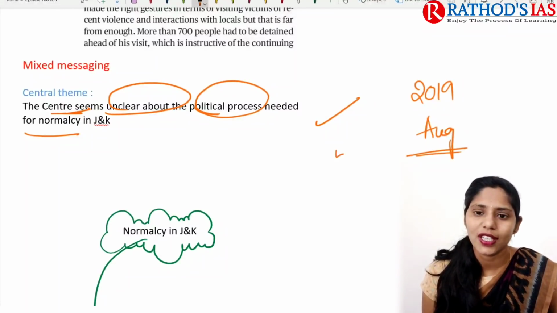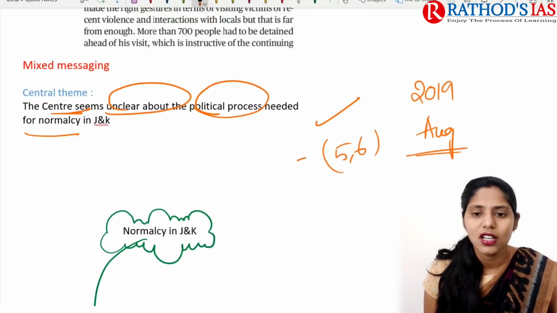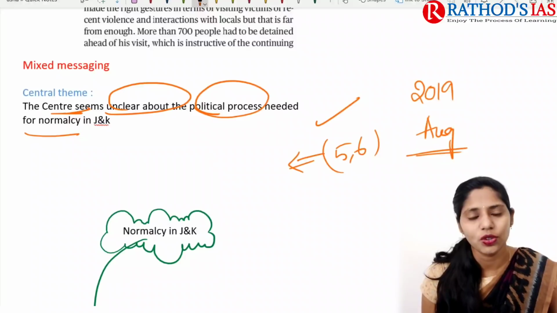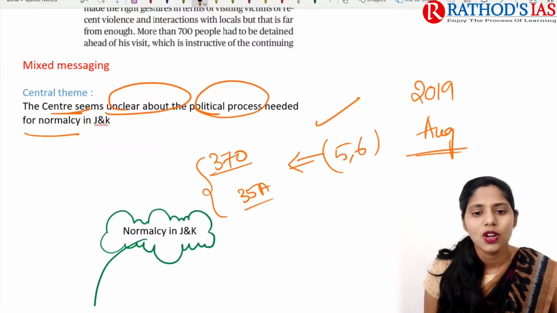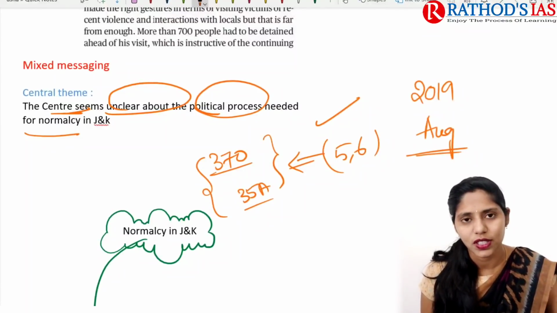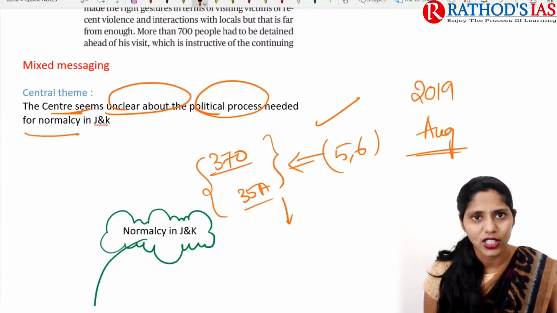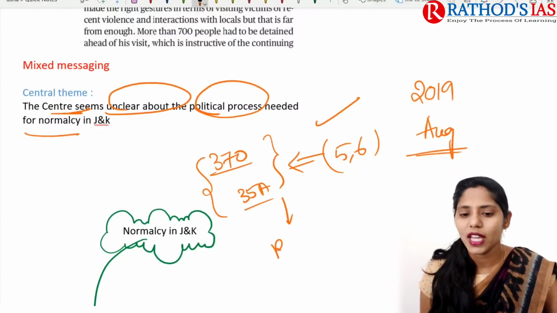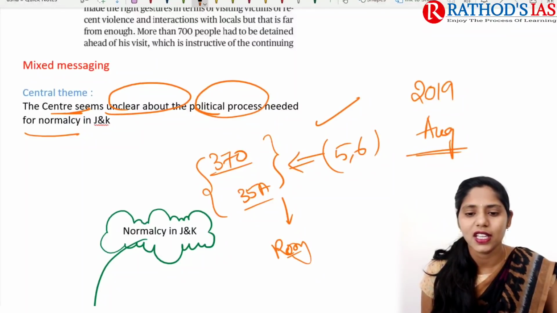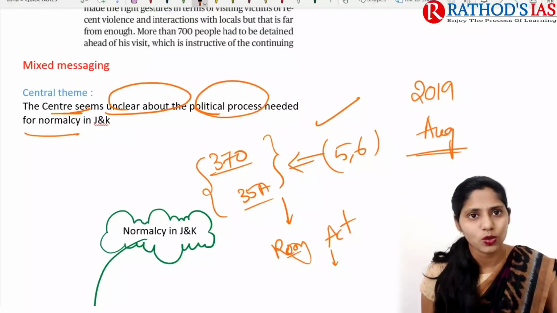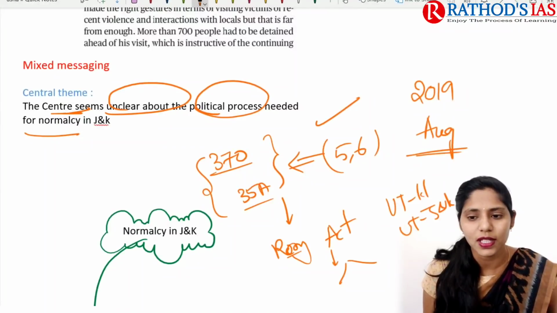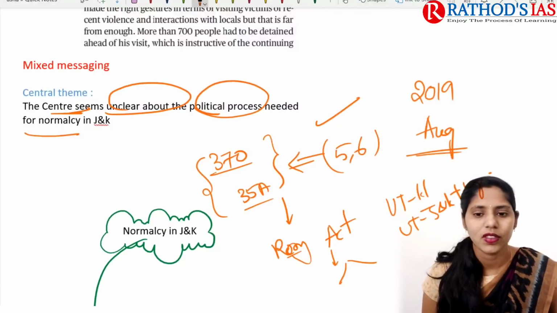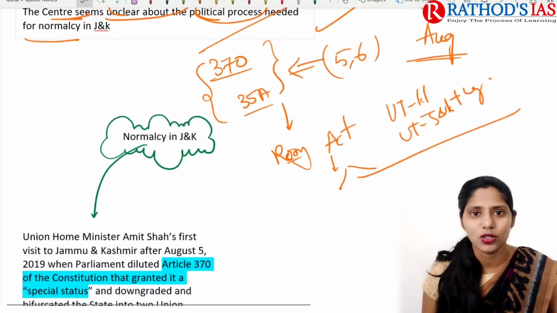In August 2019, exactly on the 5th and 6th, our government came up with the revocation of two articles, Article 370 and Article 35A of the Indian Constitution, which mainly talk about the special category status for Jammu and Kashmir. After that revocation or dilution of those articles, the government came up with the Jammu and Kashmir Reorganization Act. Through this act, the erstwhile Jammu and Kashmir state was divided into two union territories. The first is the Union Territory of Ladakh, and the second is the Union Territory of Jammu and Kashmir with a Legislative Assembly. Okay, so this is some background that you need to remember.